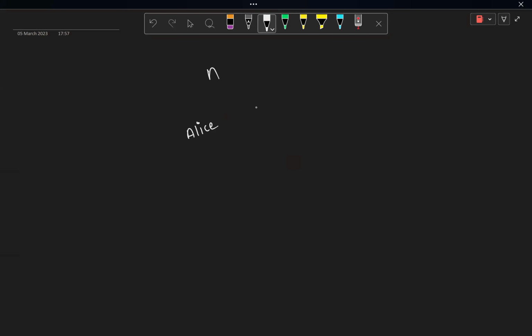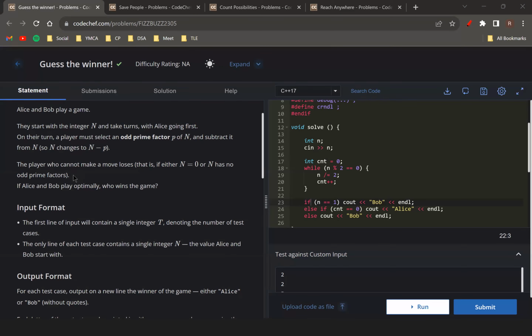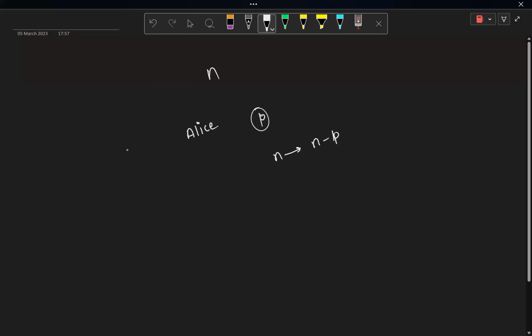In that case, Alice would have to choose an odd prime factor p of n, and change n to n minus p. Basically, subtract p from n. And the player who cannot make the move, which would happen either if n is equal to 0 or n has no prime factors, in that case, that player will lose. So we have to tell who will win the game if Alice and Bob both play the game optimally.